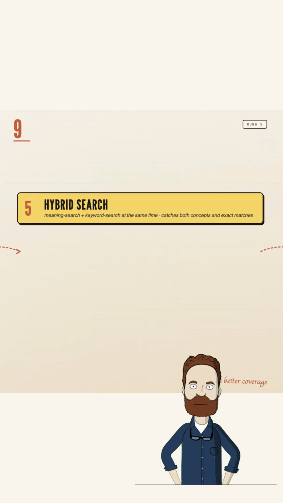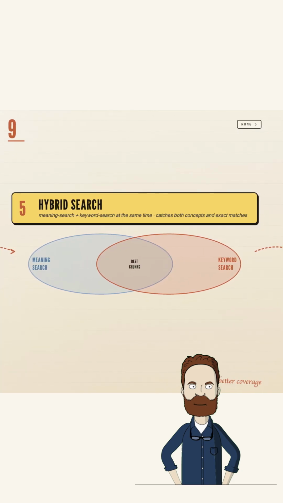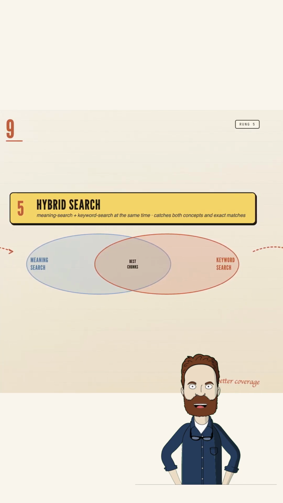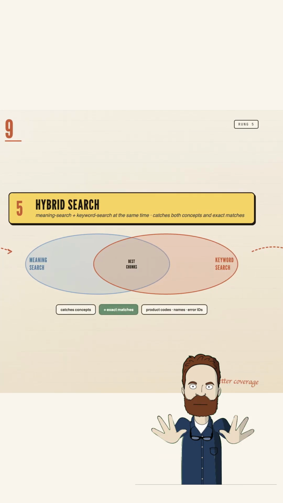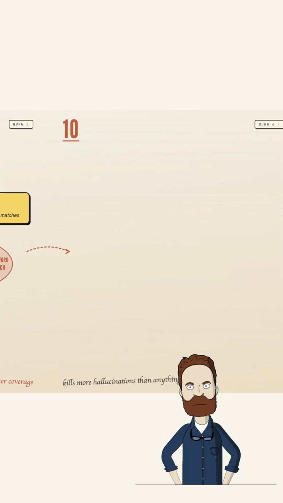5. Hybrid search. Normal RAG searches by meaning, which misses exact things: a product code, a name, an error number. Hybrid search runs meaning search and keyword search at the same time, so you catch both. Much better at surfacing the actual right chunk.